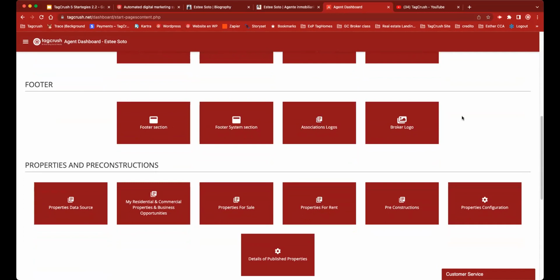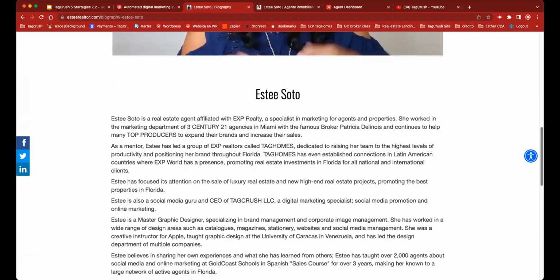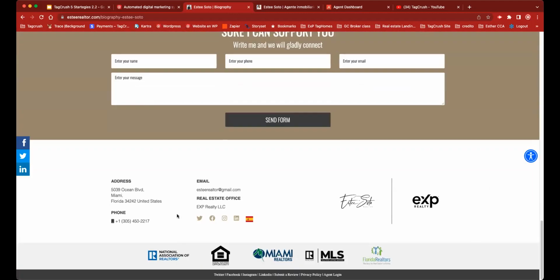The footer, this is where the logos go, the broker logo, the association logos that you want to activate, the footer section, your information. This is important, people. This is really important. This is the information here. It's mandatory for almost all associations to include the logo of your brokerage, the email of your brokerage also, and your personal information. And about the logos on the bottom, you can choose which one to use or not.